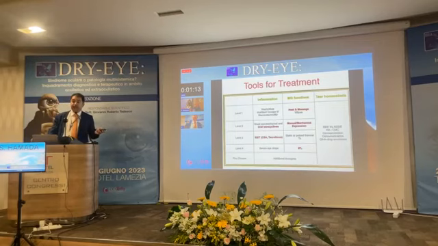And when we look at the evidence for what really works for MGD, you don't see so many things work. Actually, the ones in red are the only ones that have some decent evidence to support them. Mainly it is heat, massage, the tetracyclines, and more importantly, the cyclosporins, topical non-steroidal immunosuppression treatment, and IPL. Those are the ones that have decent research to support their use in practice.